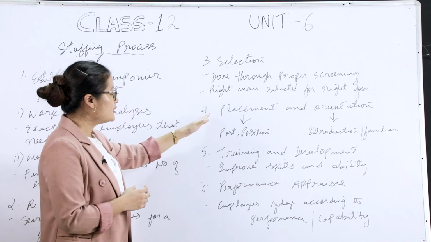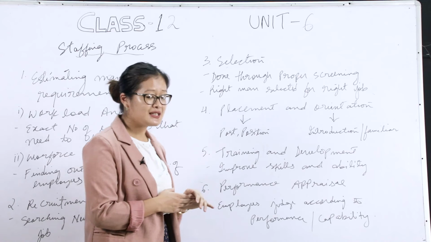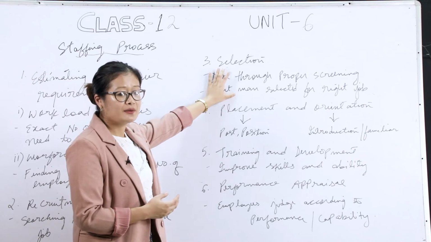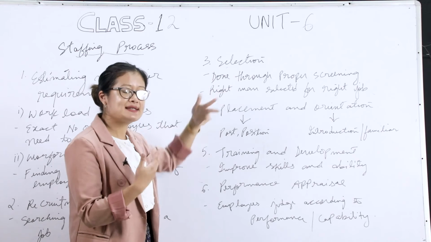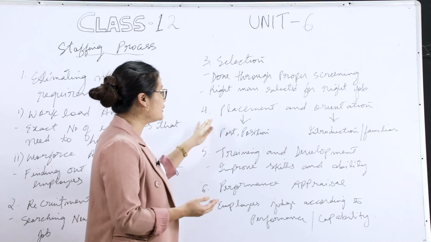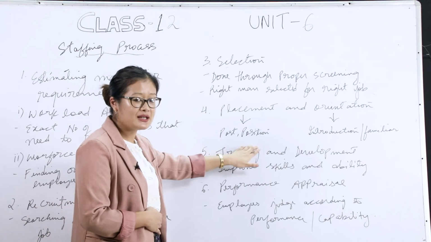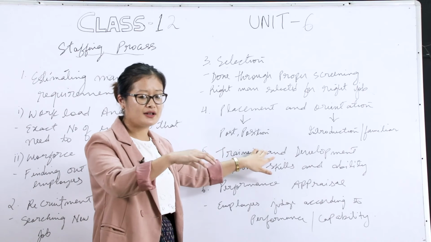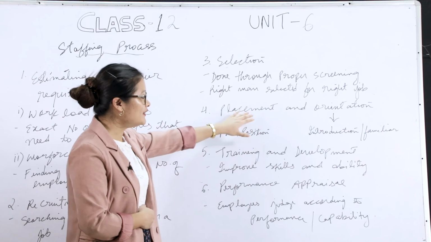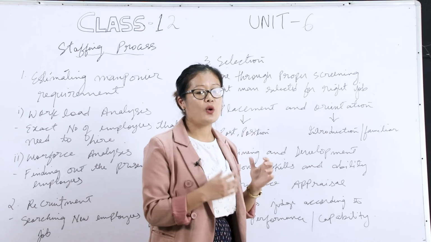Moving on, the fourth point is placement and orientation. Once the person has been selected, the employee will be posted. He'll get a position in the organization or in the department. The next thing he needs to undergo is orientation.